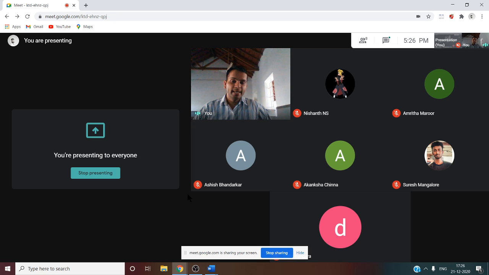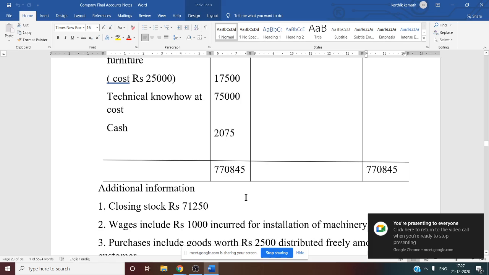So already in working note number 3, there is a debenture. So along with debenture, you can show bank loan also. So this is about credit side information. Is any other credit side information given? No. So the trial balance total, see this now, 7,70,845 is mentioned.